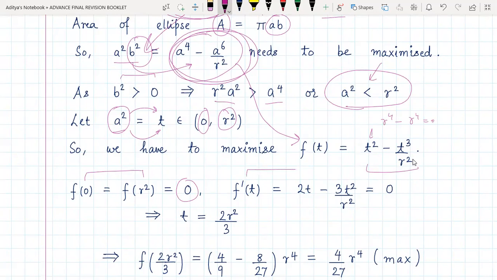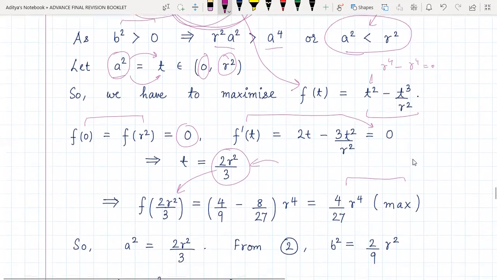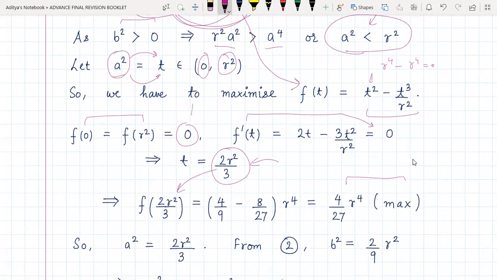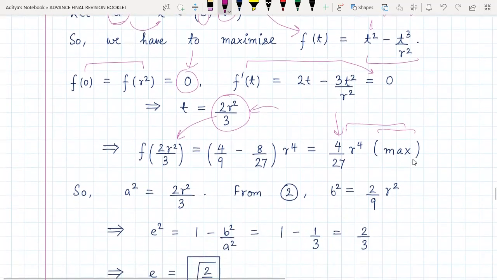Now we find the derivative and equate it to 0 to find the critical points, so that we get t is equal to this quantity. Now f of this quantity comes out to be this quantity, which is obviously the maximum value out of 0 and this quantity, because once we have the values at critical points as well as the endpoints, we simply compare them to find the global maximum. So this is clearly the maximum one. So this is going to be the correct answer for the maximum area.